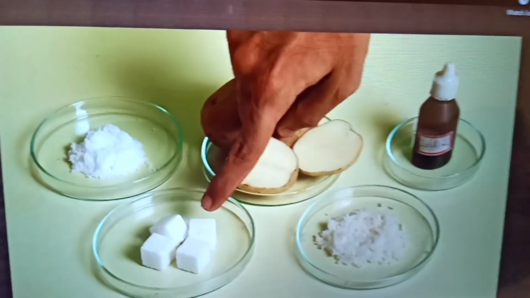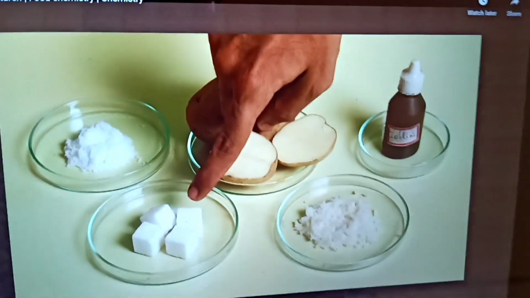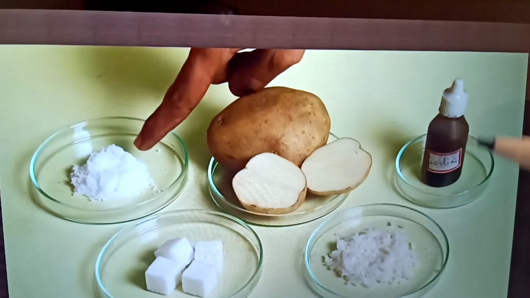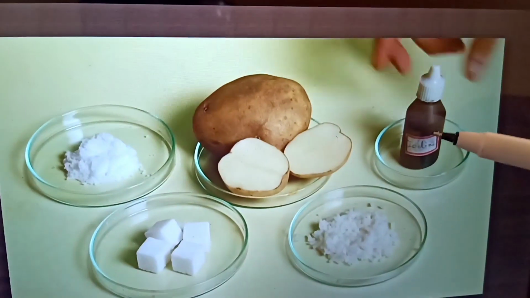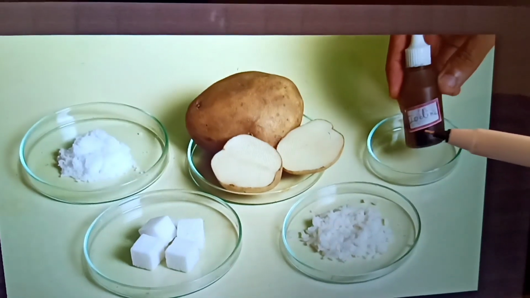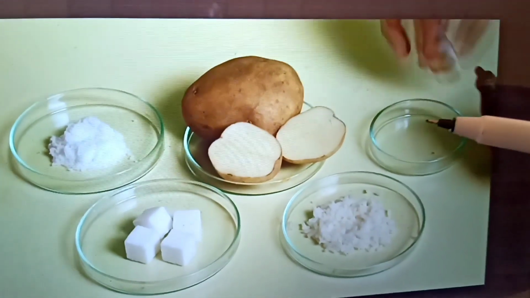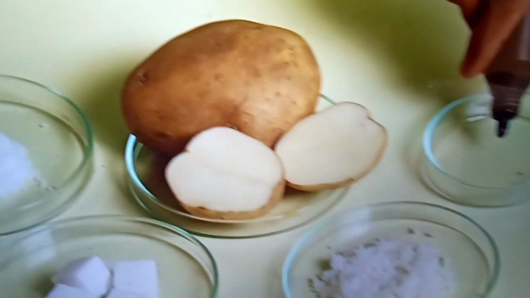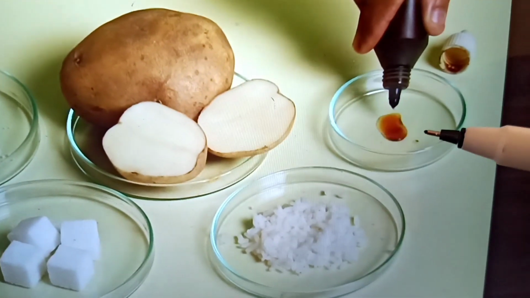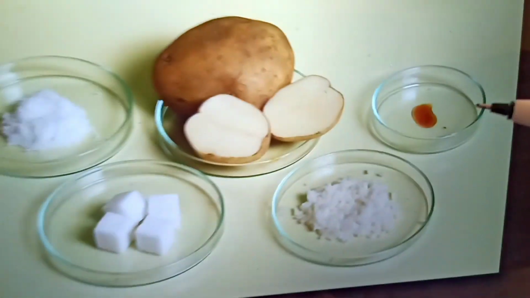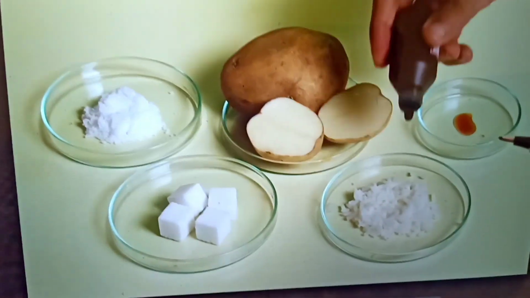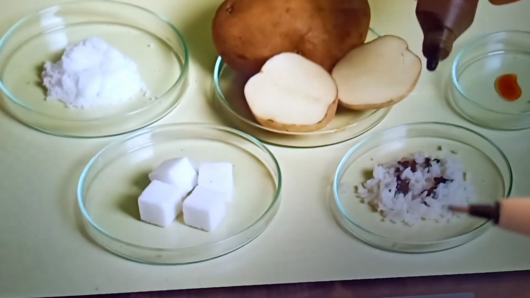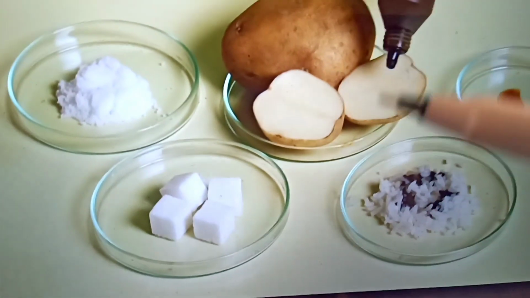Now, what is the color of iodine solution? Let's see this. Iodine solution is yellowish brown. Can you see it? It is yellowish brown. This is the color of iodine solution. When we put it on rice, the rice becomes blue black.